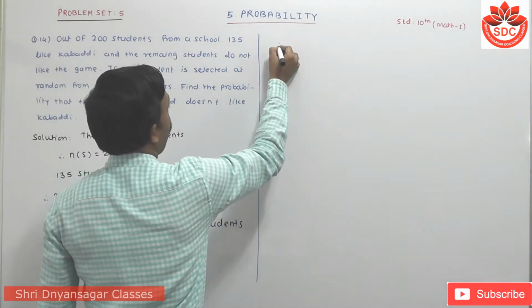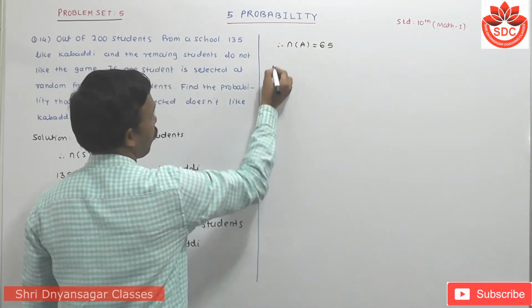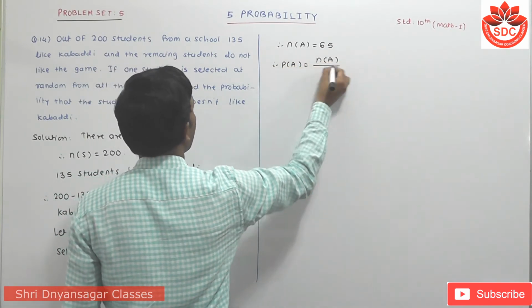Therefore, N of A is equal to how much? 65. Therefore, probability of A is equal to N of A upon N of S.